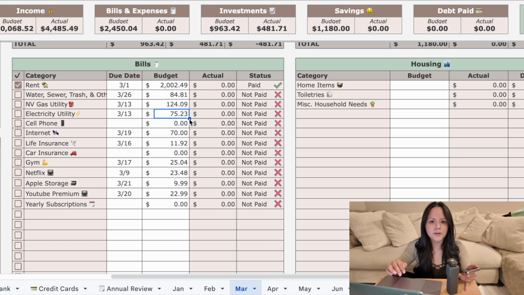$75.23. Oh, it was a little higher last month. Okay, so for this electricity bill, it's $72.78, so a little less than last month. And then our gas bill is, oh, that's so nice. It's way less than last month. Last month it was $124.09, but it was a really cold month.